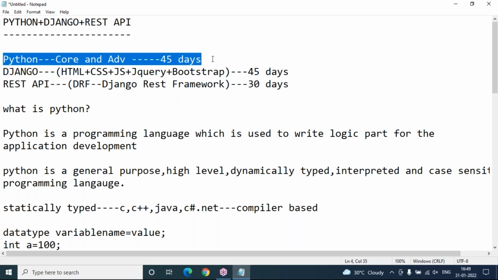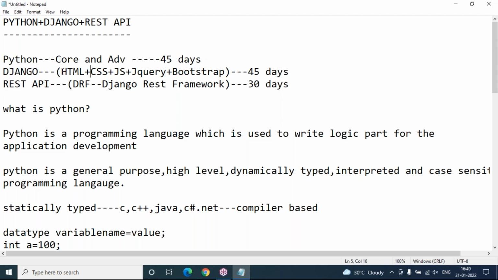First 45 days, Python core and advanced. Next 45 days, Django with UI technologies, like basics of UI technologies: HTML, CSS, JavaScript, Bootstrap. Then after that, 25 days, I'll teach you REST API, that is Django REST framework. And all the subject material and videos I will share with you. I can share them to your Google Drive on a daily basis. Sessions will happen from Monday to Saturday. Sunday is a holiday.